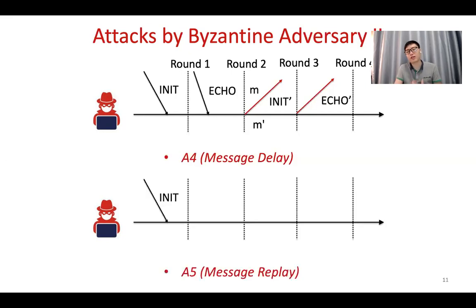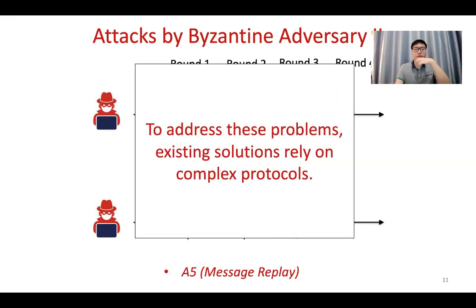Of course, in a restricted model, she may not be able to delay the message that easily because it's in different rounds, right? And then she can just replay the message from a previous execution of the protocol. Since the message is verified and valid, the other nodes may accept the message, but this message can cause the final generated random number to be biased.